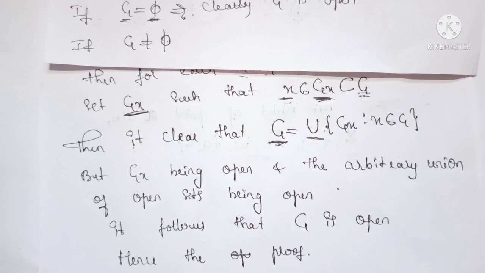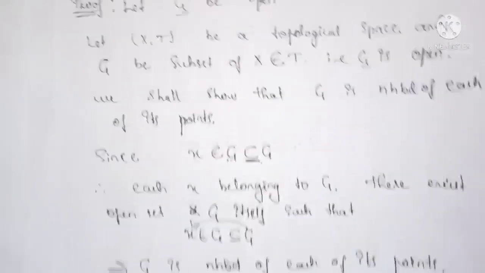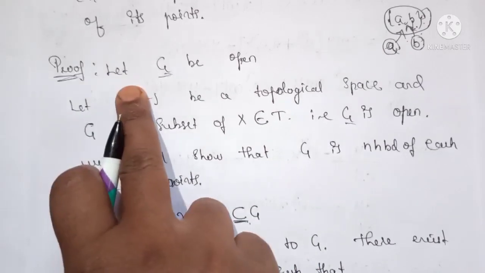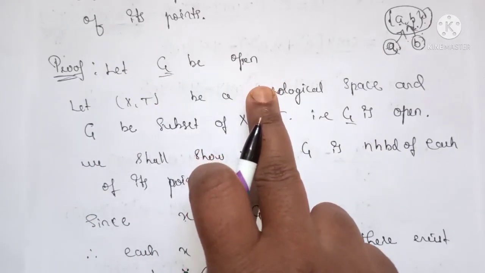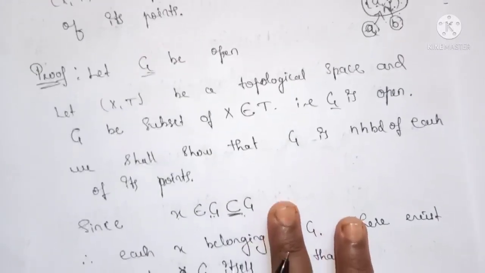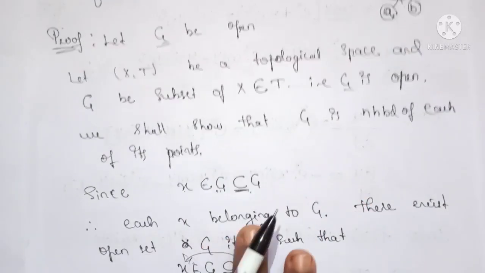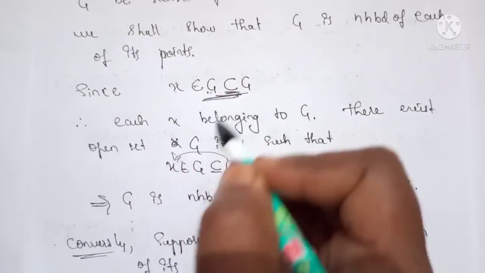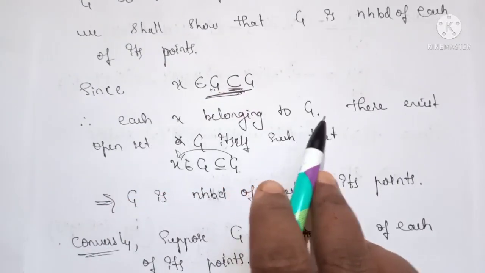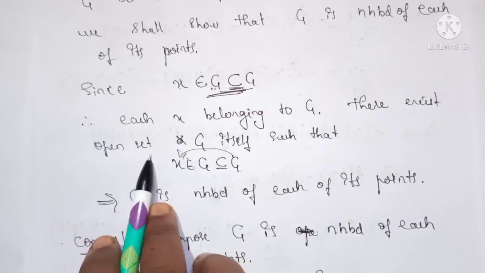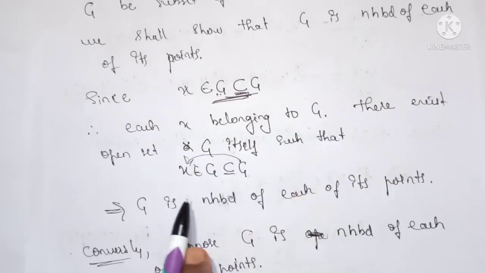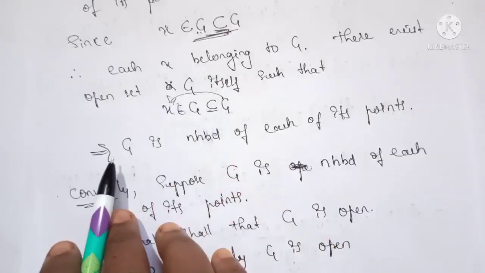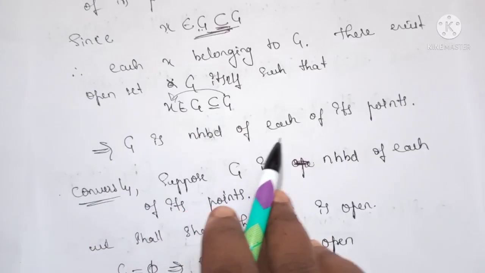I repeat, so first we prove this in two parts. First, let G be open, then we show that G is a neighborhood of all of its points. Because we know that G is a subset of itself, therefore for each x belonging to G, there exists an open set G itself such that x belongs to G which is a subset of G, which implies that G is a neighborhood of each of its points.